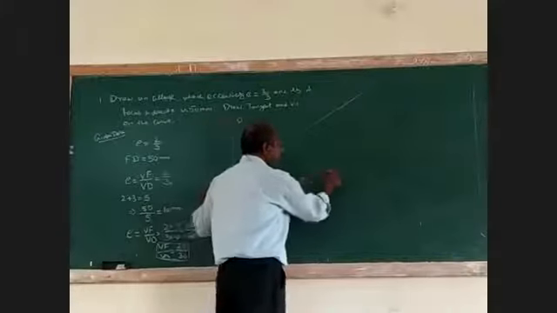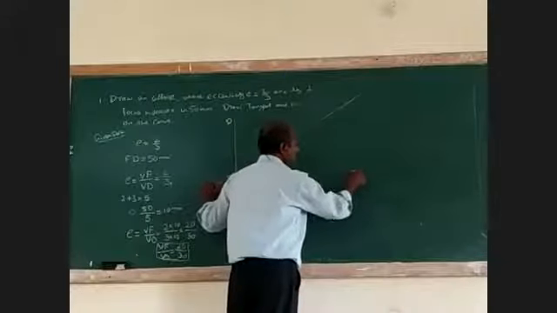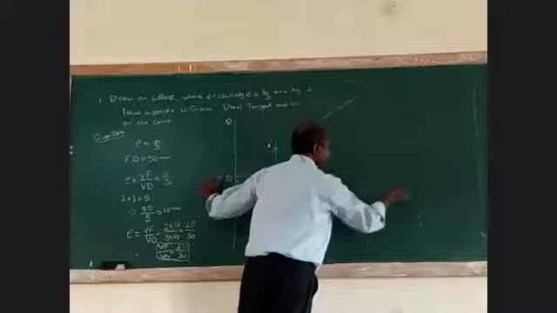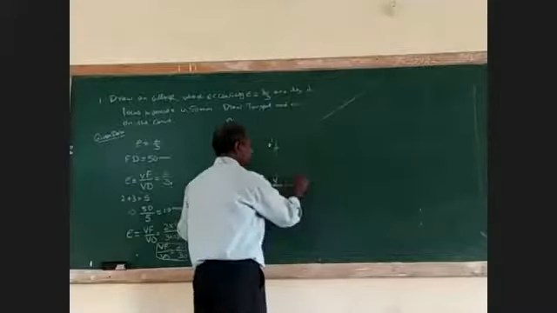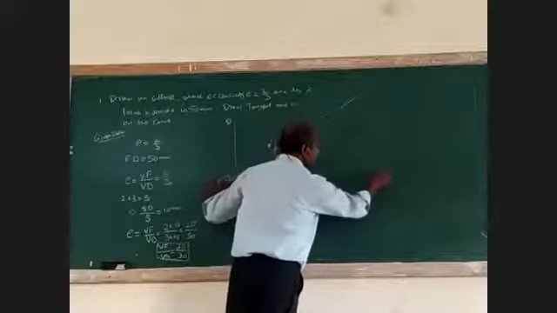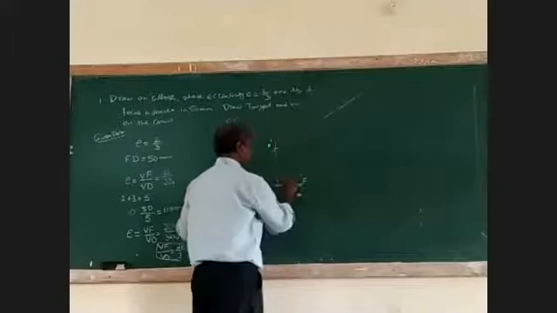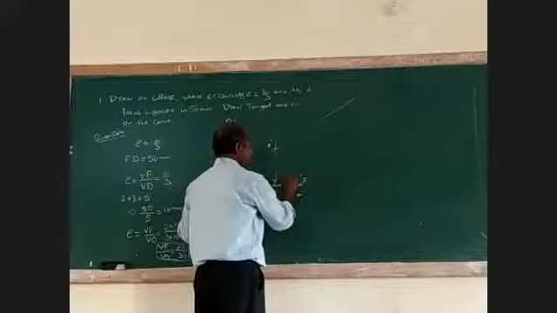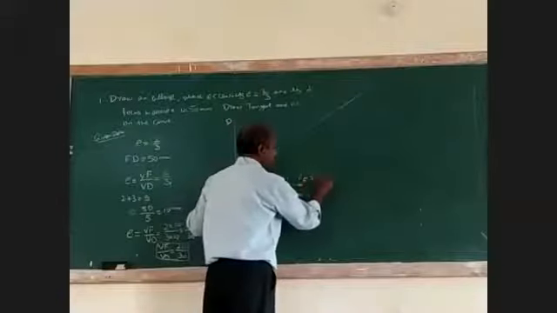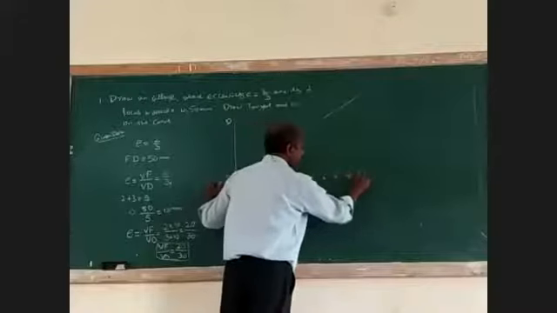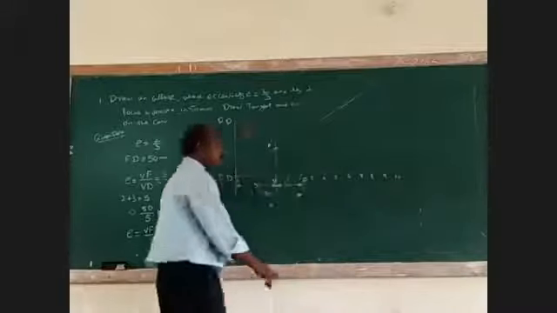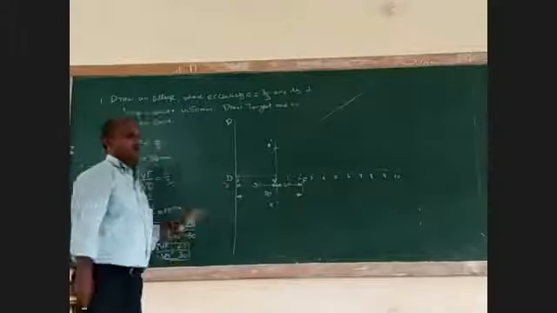I divide it equally into 10 divisions: 1, 2, 3, 4, 5, 6, 7, 8, 9, 10. Likewise, you have to divide. Is there any doubt? Then you have to divide it, no problem.